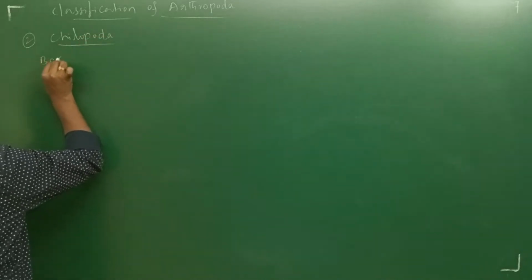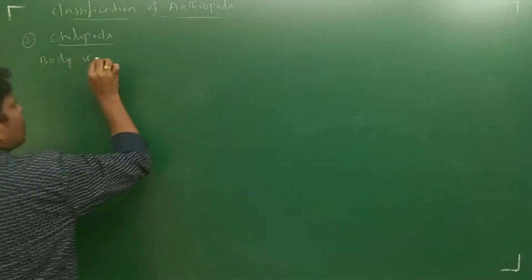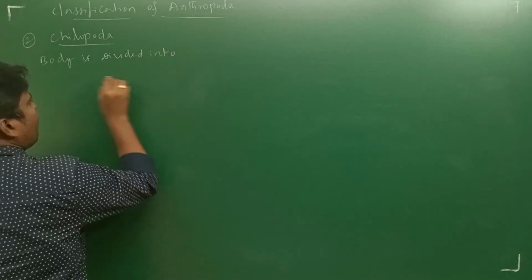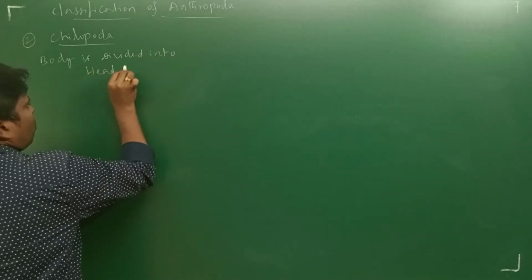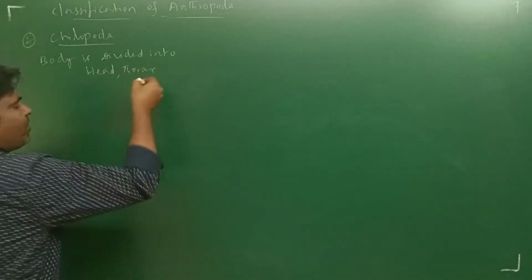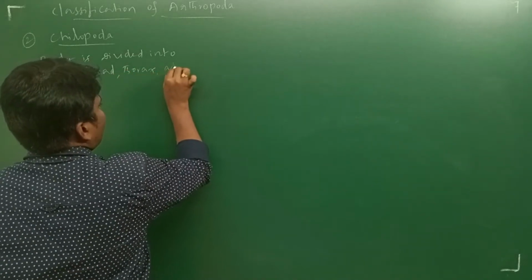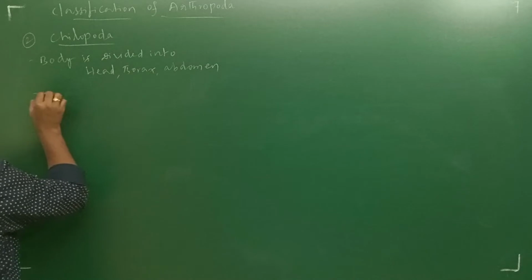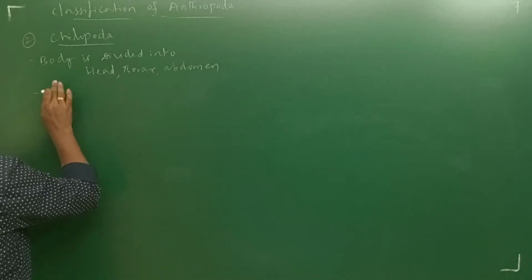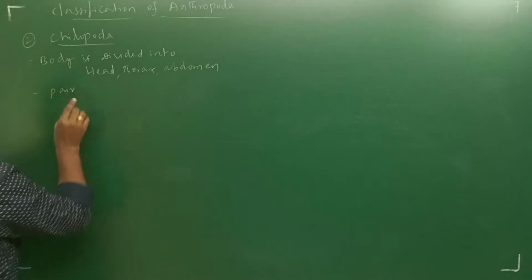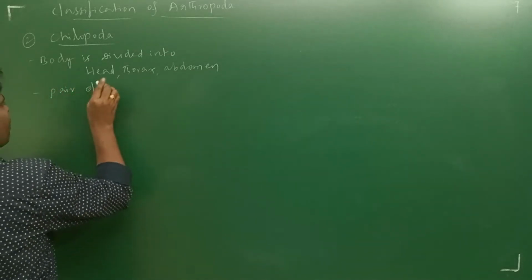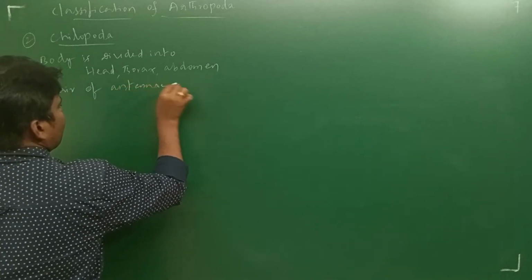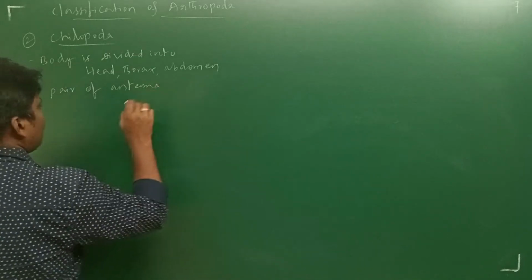The body is divided into head, thorax and abdomen, the common characteristic in all the classes. Next, a pair of antenna is present. In the previous class there were two pairs, here it is one pair of antenna.